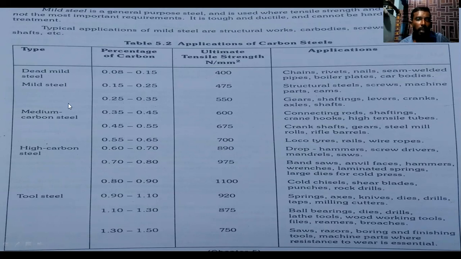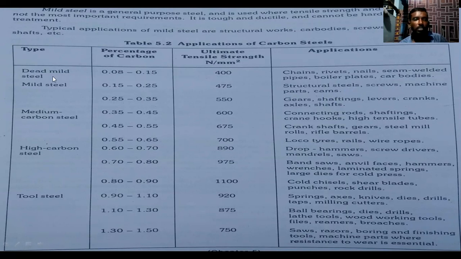Next one is mild steel. In mild steel, the carbon content is 0.15 to 0.25 percent. What is the ultimate strength? The ultimate strength is 475 Newton per mm square. What are the applications? Structural steels, screws, machine parts, and cams can be manufactured.